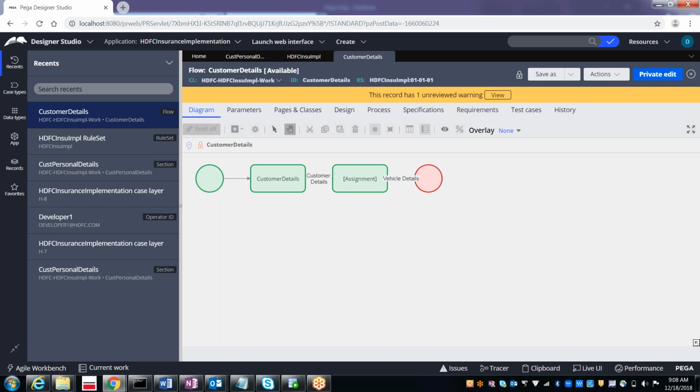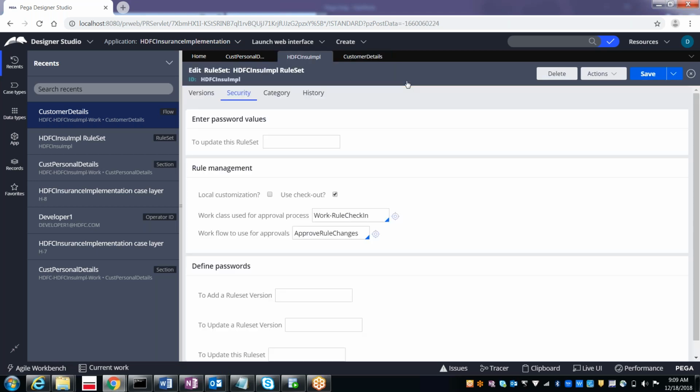Tell me. I have already shown you today only, not even in the previous class. If I want to make the changes now, what should I do in this rule? Can I simply add the changes, or before that, do I need to do something? We need to implement the check-in and checkout in the rule set. That's already done, right? Yes, so that is fine, that is available.